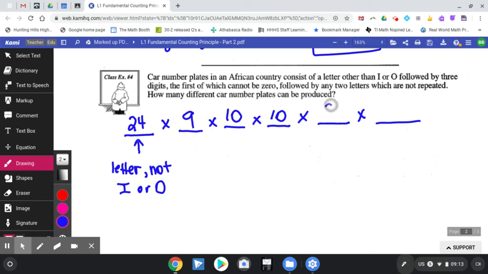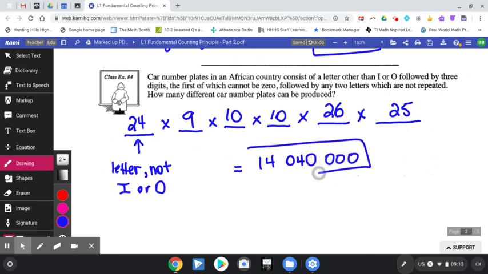So there would be 26 possible letters that could go here. Now let's pretend that we chose X to be that letter. X cannot be used again, so there'd be 25 letters that are possible here. So we multiply all of that out. We get 14,040,000 different license plates.